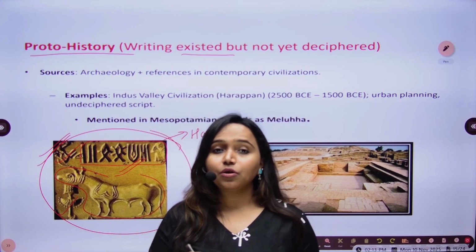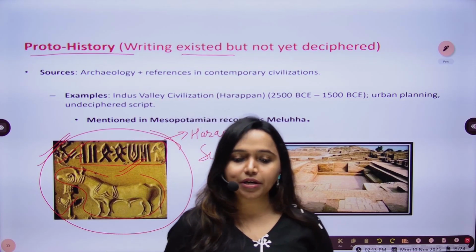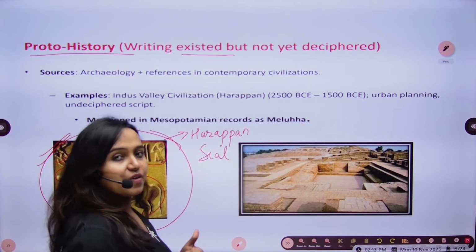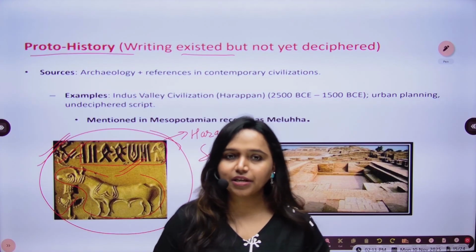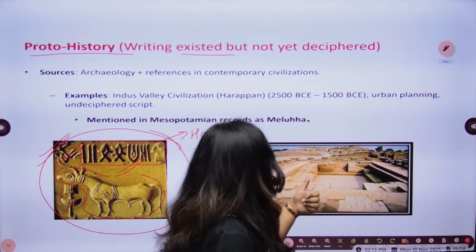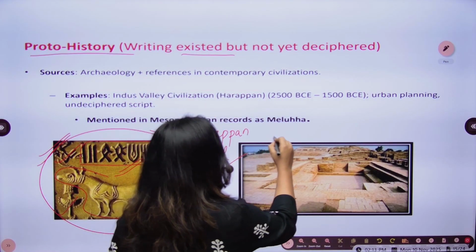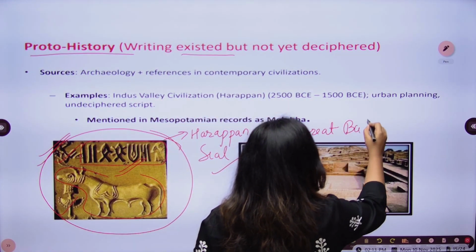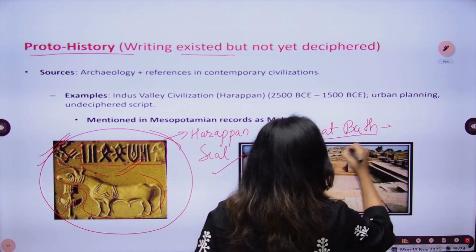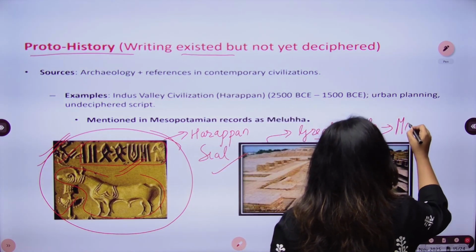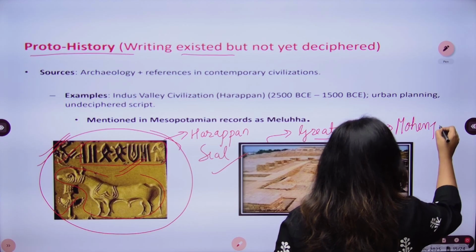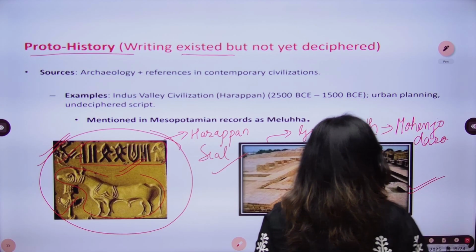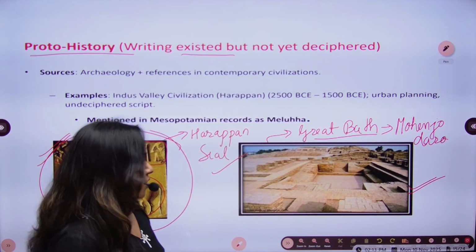Why? Because we are not able to exactly point out what led to the arrival of this particular civilization, and how they had certain urban development structures. You will see this structure. This is the Great Bath of Mohenjo-daro. If you look at this particular structure, you will see that it is one of the very significant architectural findings of Indus Valley civilization.